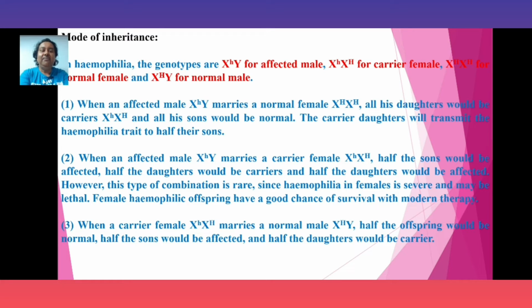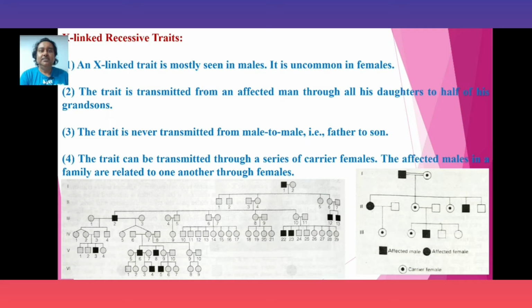When a carrier female, that is X small h, X capital H, marries a normal male, that is X capital H Y, half the offspring would be normal, half the sons would be affected and half the daughters would be carrier. And these are the characters of X-linked recessive traits, and two pedigrees are shown here that are for X-linked recessive. An X-linked trait is mostly seen in males, it is uncommon in females.